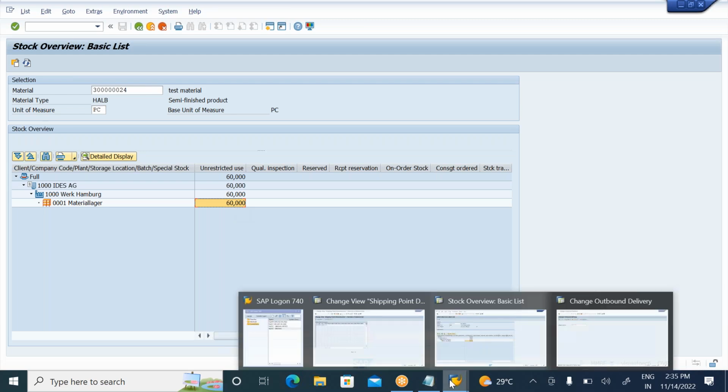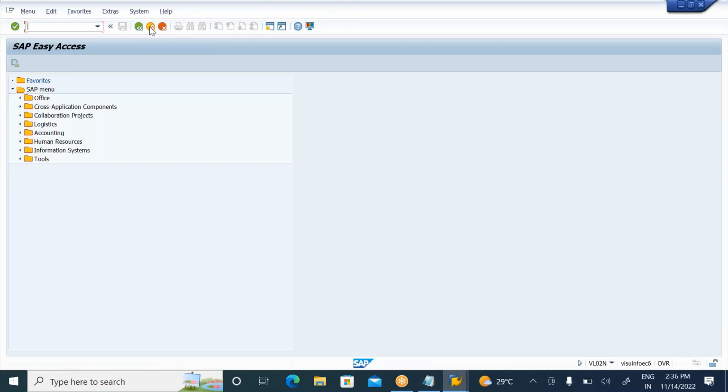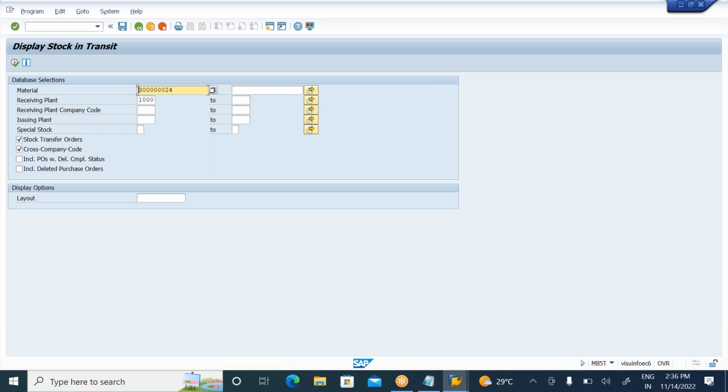Okay. Now where can I check my transit stock here? Tell me, where can I check transit stock? MB5T, very good. So we have a report already, we discussed already. MB5T to check the stock in transit. Material. What is my receiving plan? My receiving plan is 2000. Today my receiving plan is 2000.